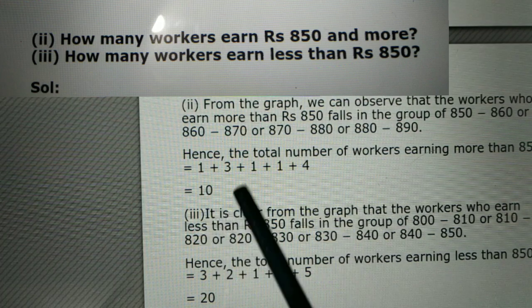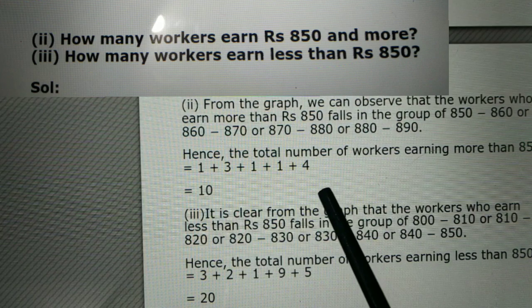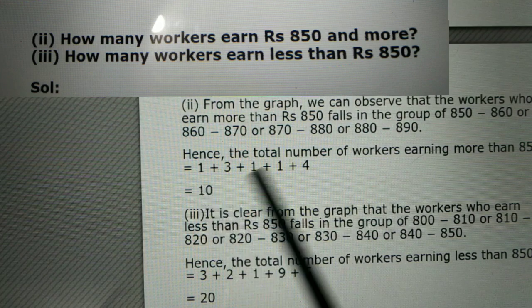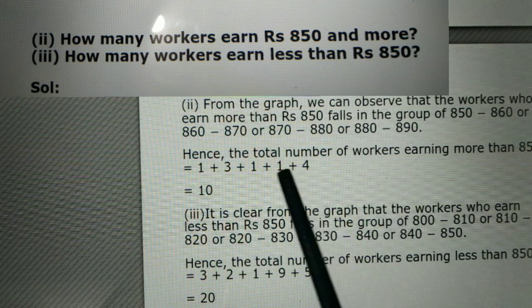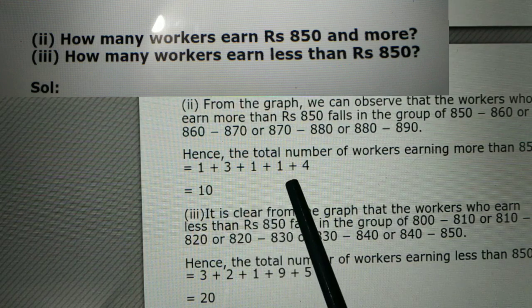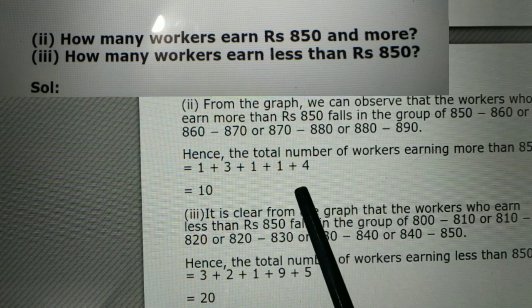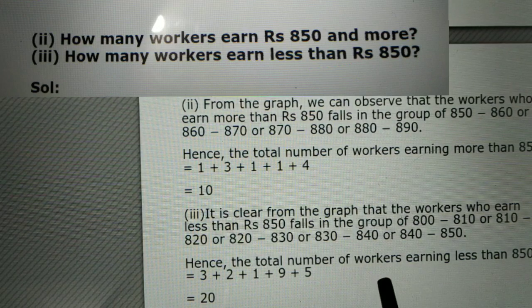We have to find out the total sum of the workers. One present in this range, next 3, then 1 and 4. Total are present 10 workers who earn more than 850. And this is about the third question, in which we find out how many workers earn less than 850.